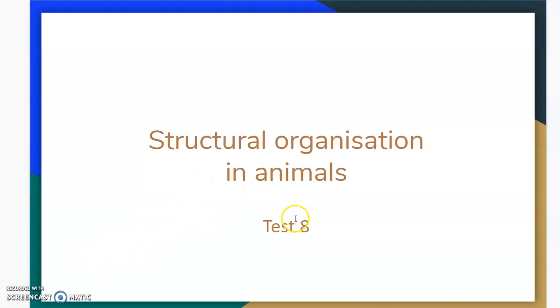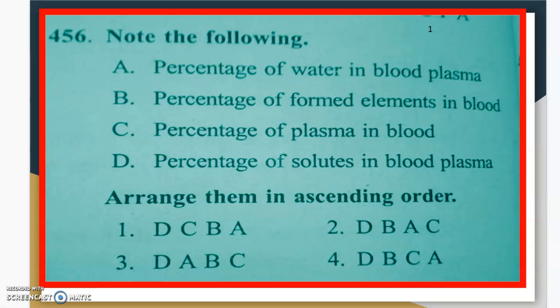This is Test 8 from Structural Organization in Animals. This is the first one. Note the following: A, percentage of water in blood plasma; B, percentage of formed elements in blood; C, percentage of plasma in blood; D, percentage of solutes in blood plasma. Arrange these four percentages in ascending order.